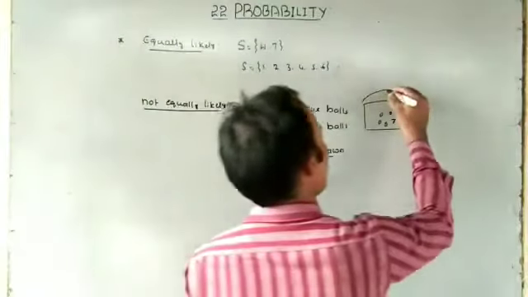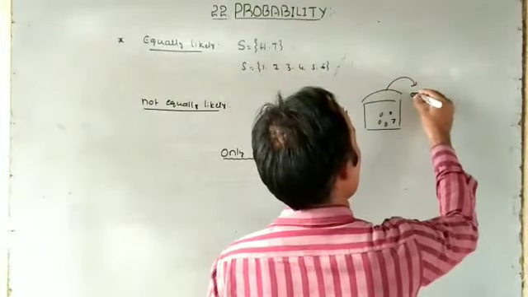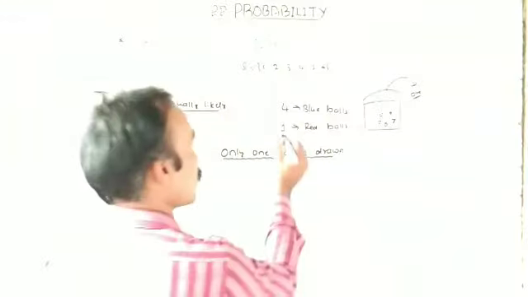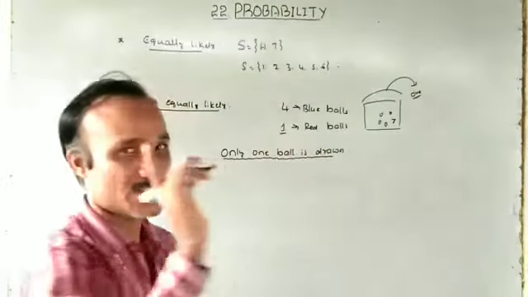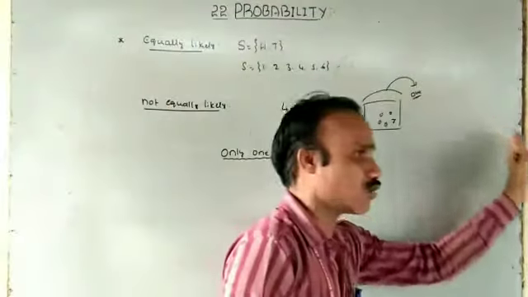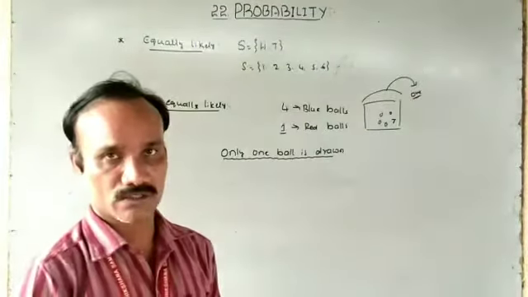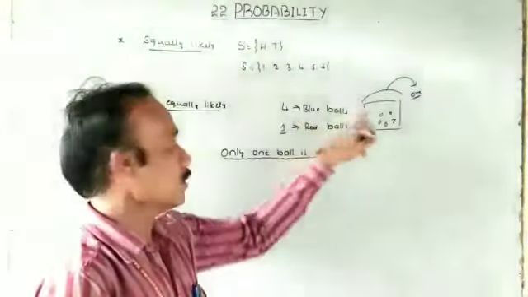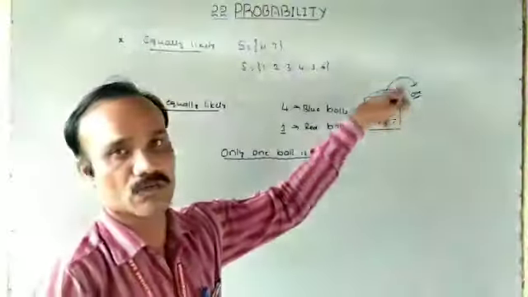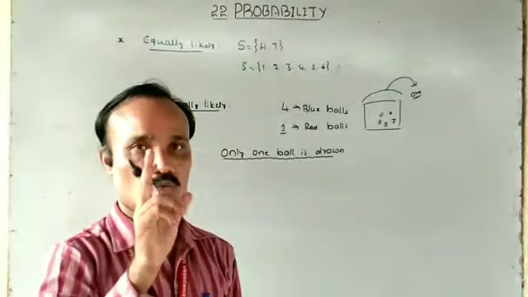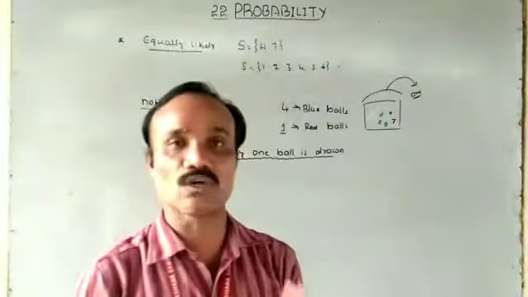So we have to draw 1 ball. It will be either blue or red, but very important, we have only 1 red ball. If the red ball is drawn, that is only 1 choice. If a blue ball is drawn, we have 4 options: maybe the first one, or the second, or third, or fourth. But for the red ball we have only 1 option, so it is not equally likely.